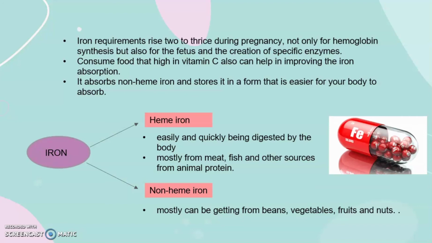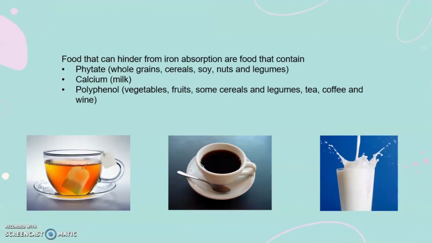Consuming food that is high in vitamin C can also help in improving iron absorption. It absorbs non-heme iron and stores it in a form that is easier for your body to absorb. Okay, we have two types of iron, which are heme iron and non-heme iron. Heme iron is easily and quickly digested by the body, mostly from meat, fish, and other sources of animal protein. Non-heme iron can be obtained from beans, vegetables, fruits, and nuts. Foods that can hinder iron absorption are foods that contain phytate, calcium, and polyphenol.